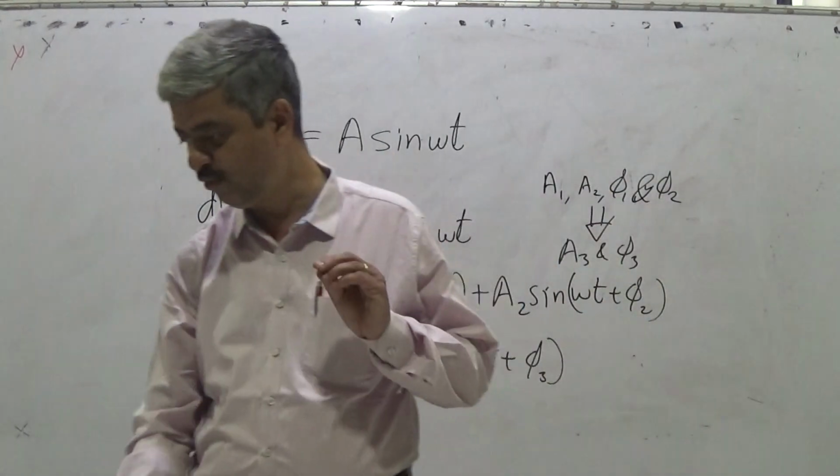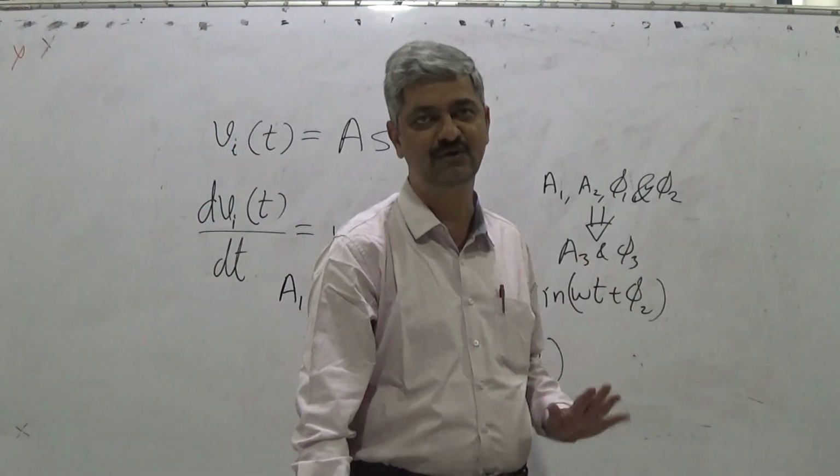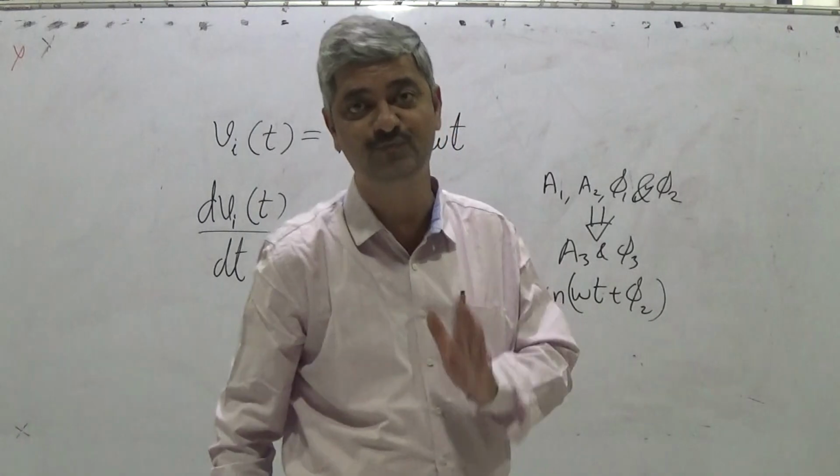So this is the most important thing for a sine wave, and because of that sine wave finds its application everywhere.